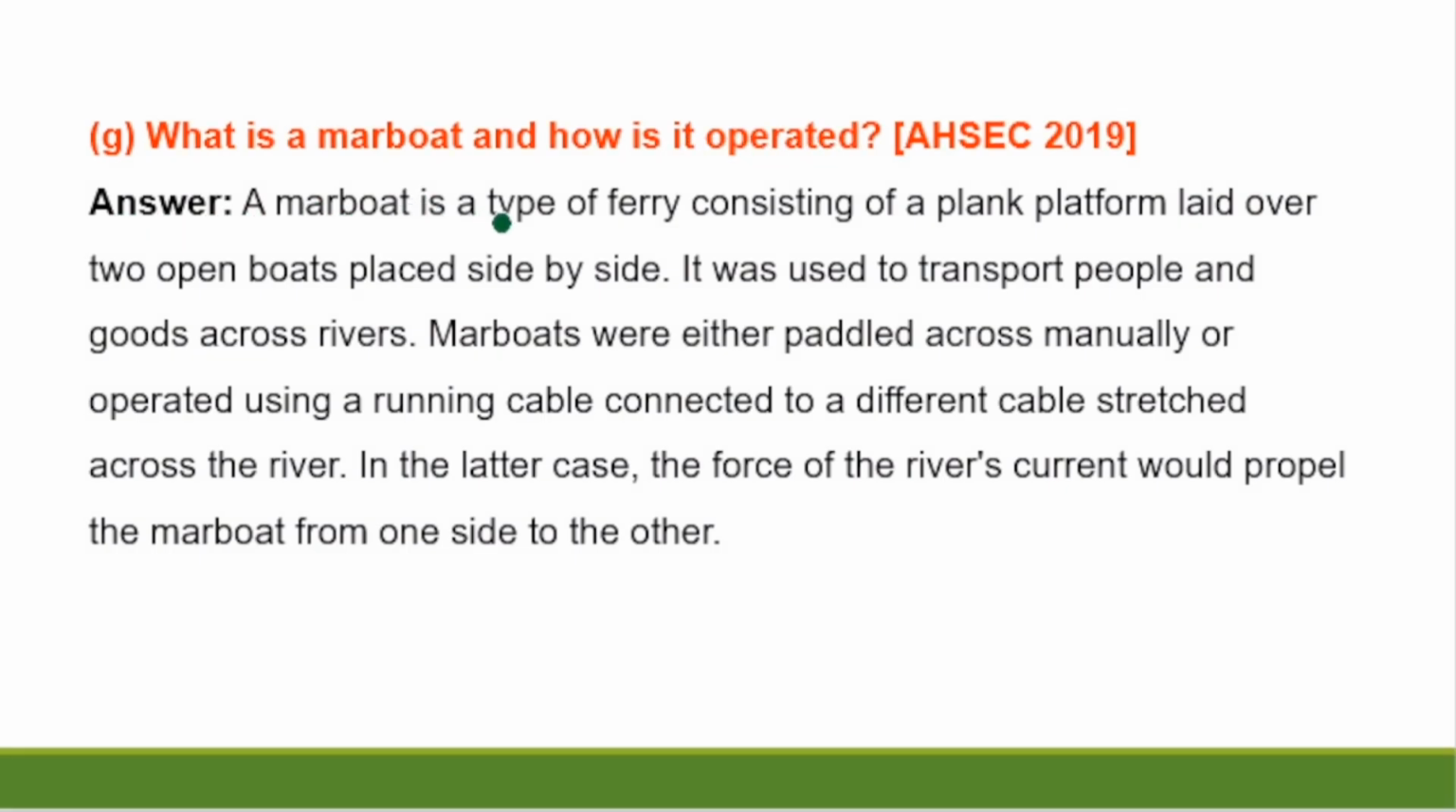Answer. A marboat is a type of ferry consisting of plank platforms laid over two open boats placed side by side. It was used to transport people and goods across the river. Marboats were either paddled across manually or operated using a running cable connected to a different cable stretched across the river. In the latter case, the force of the river's current would propel the marboat from one side to the other.